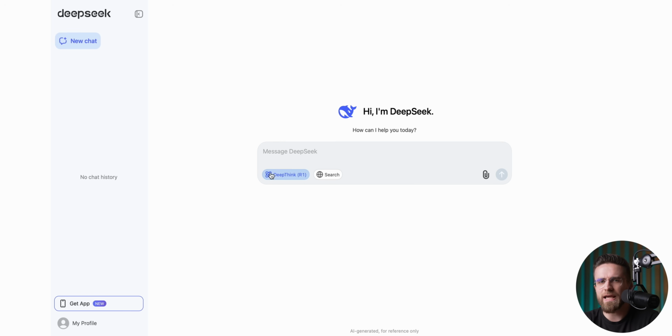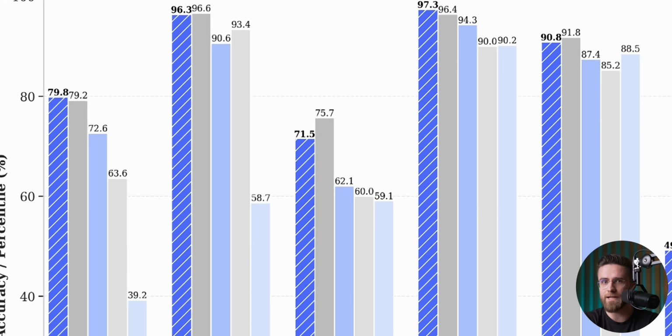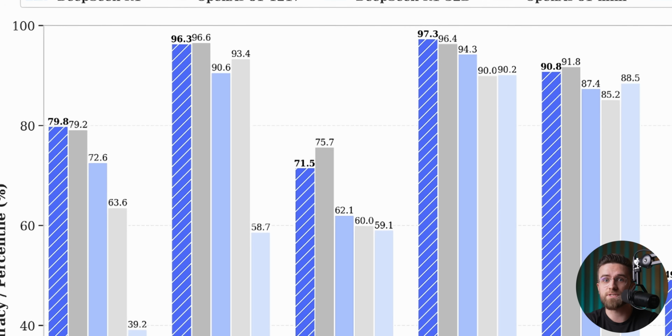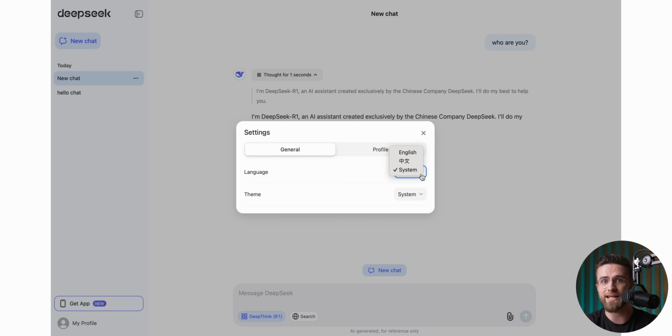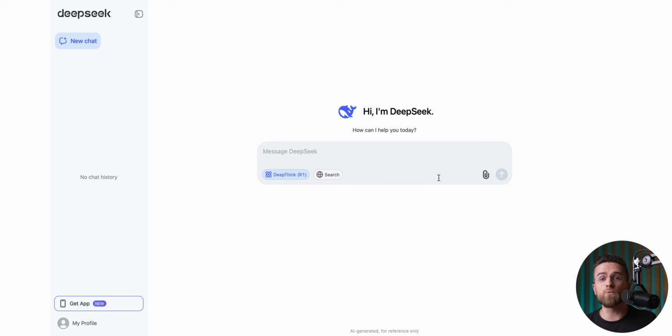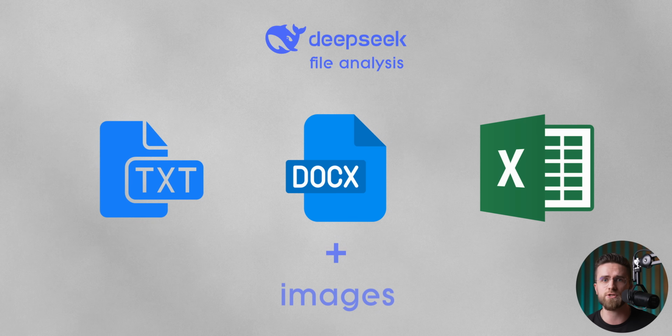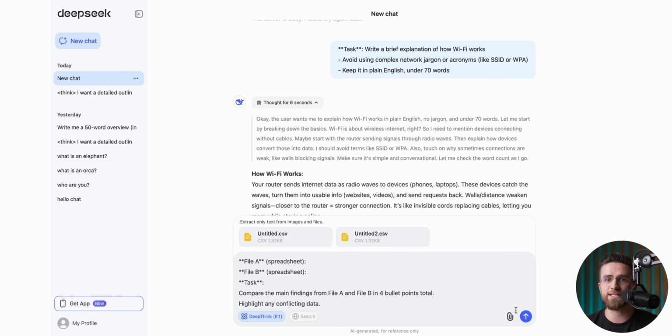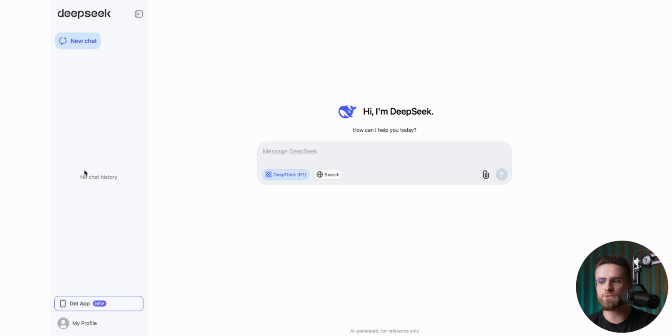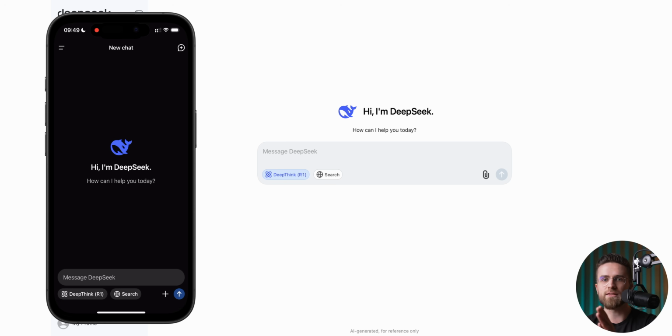DeepSeek is basically ChatGPT R1 but free, and in many ways even better. It handles general writing tasks like rephrasing, rewriting, and brainstorming ideas. It's just as good at logical reasoning, supports English, and can even work with files, although the file types have to be specific: text files, docx files, Excel spreadsheets, or images. DeepSeek can read text from these files and images, then process that text for you. This holds true for both the web version and the mobile app.